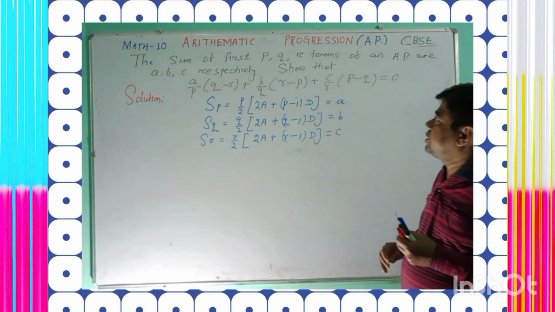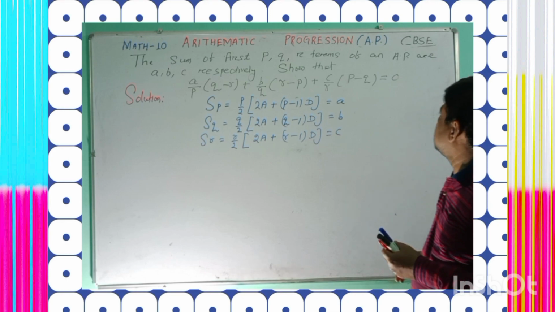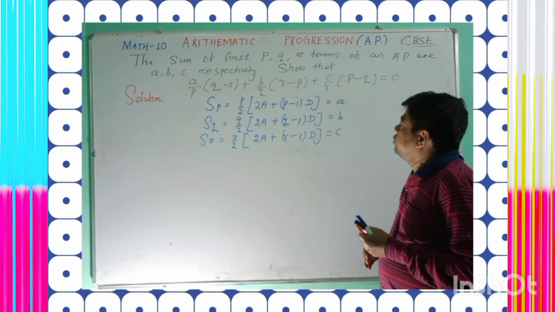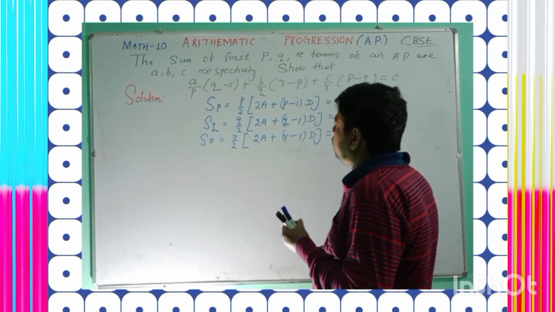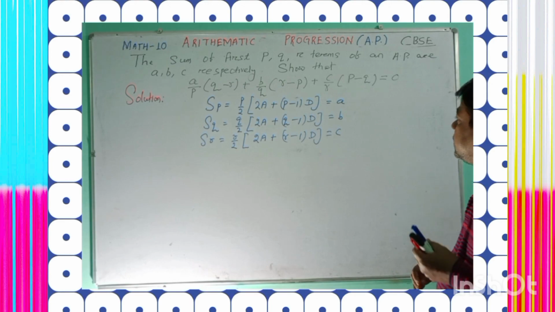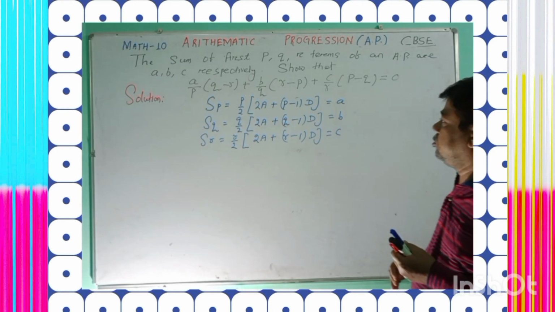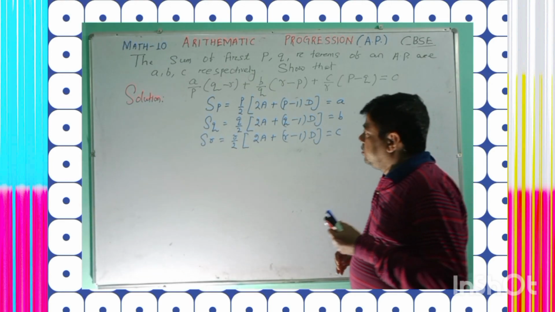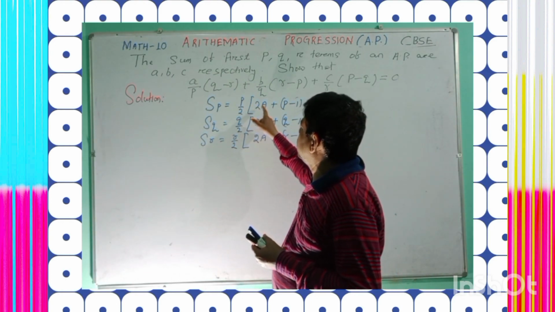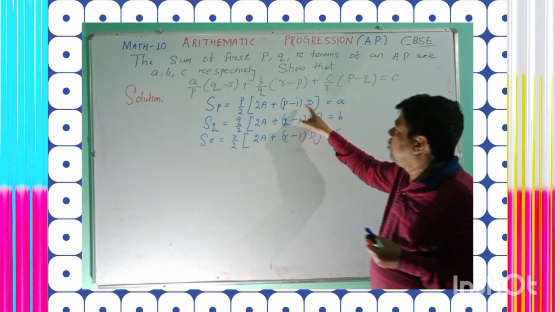The sums of first P, Q, R terms of an AP are A, B, C respectively, so that A by P whole into Q minus R plus B by Q whole into R minus P plus C by R whole into P minus Q is equal to 0. Okay. Here the question is given that the sum of the P terms, which is SP, is equal to P by 2 whole into 2A plus P minus 1 whole into D is equal to A.